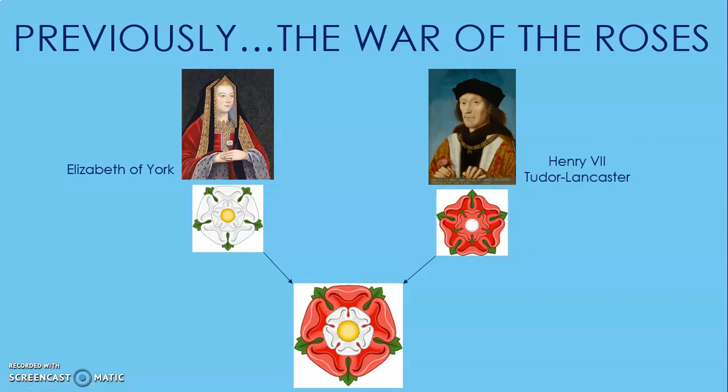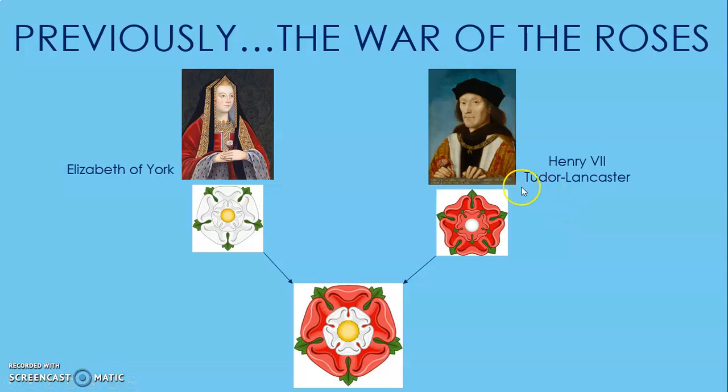Now, this war lasted quite a long time, more or less 30 years. It was not fought continuously. There were some periods of pause, but it finished only when the 2 families decided to get together through a marriage, and this marriage was celebrated between Henry VII and Elizabeth of York, these 2 people that you can see here. Now, why do we get to the Tudor dynasty?